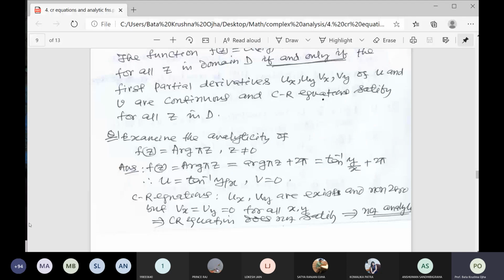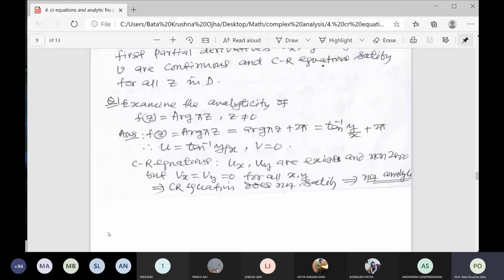How do you examine? f(z) is equal to capital Arg z. Its value is arg z plus 2 pi n. I have told you this formula. So it is tan inverse y by x plus 2 pi n. So u is equal to tan inverse y by x and v is equal to 0. Calculate the CR equations. Find the partial derivatives del u by del x and del u by del y.